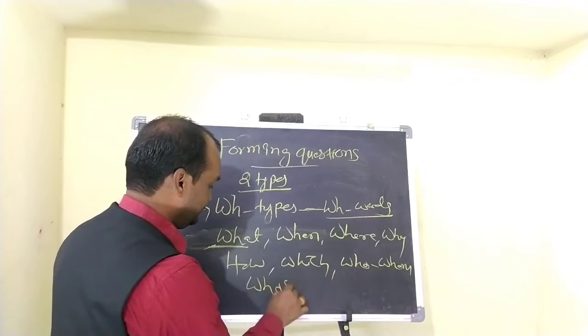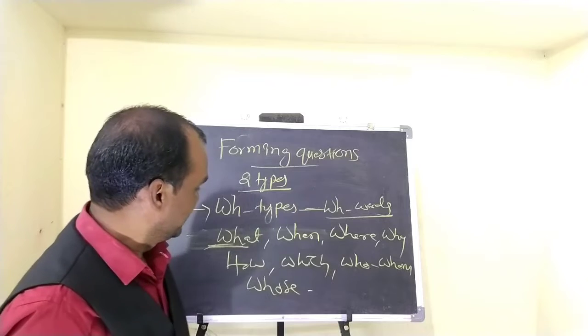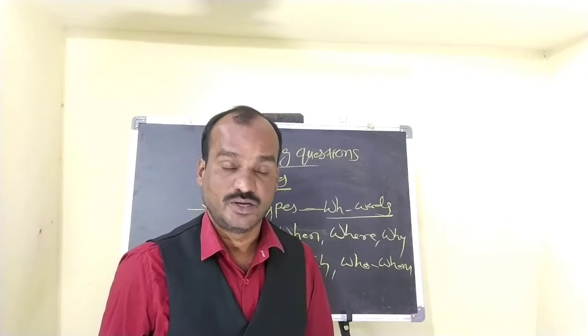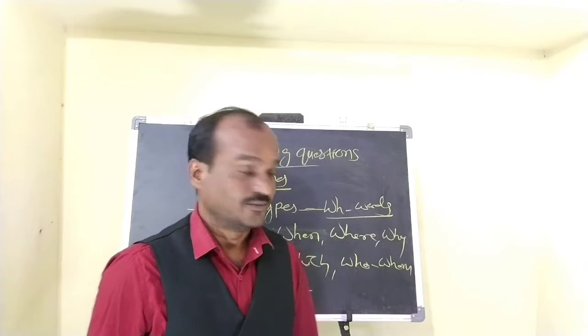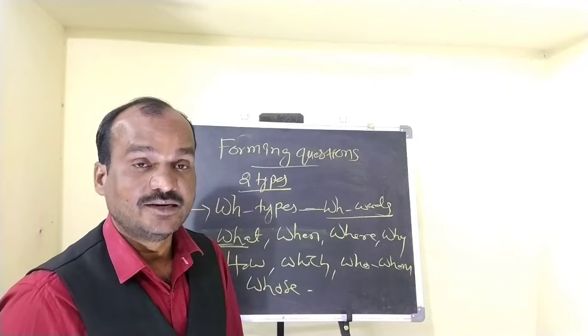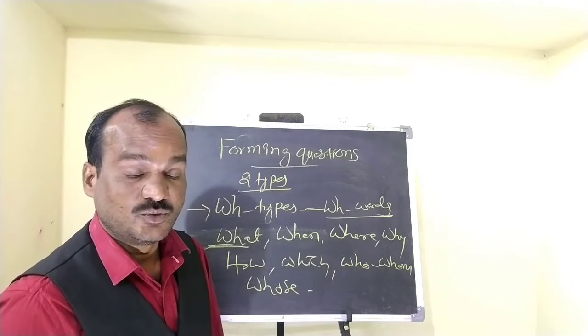WH type questions are those which begin with WH words. You see here: What are you doing? What are you doing right now? When did you come? Where do you live?